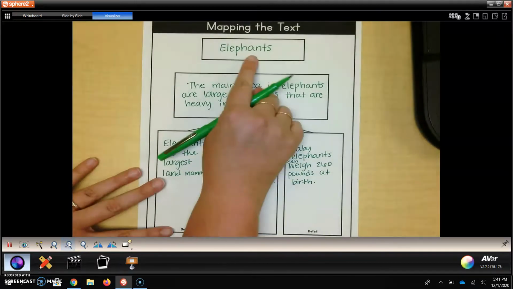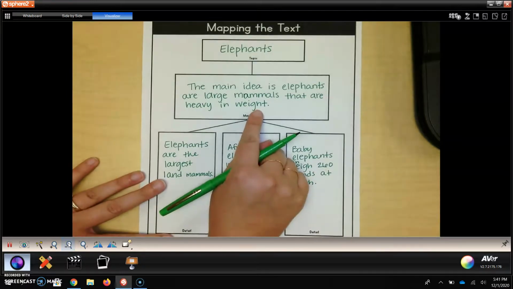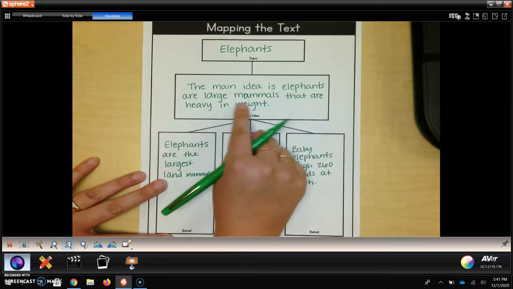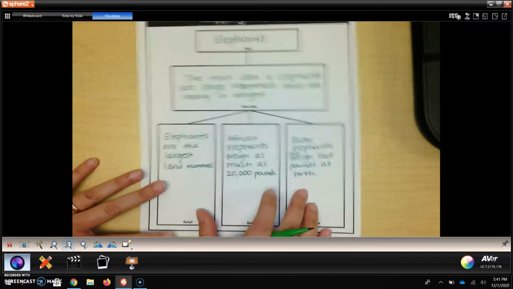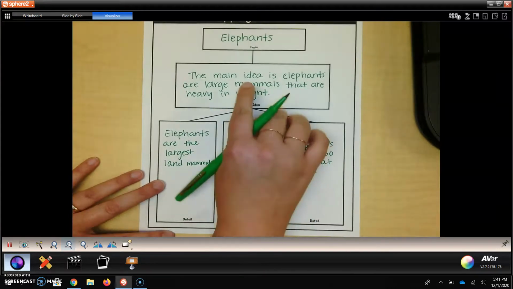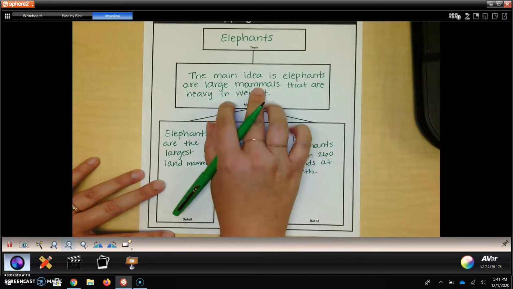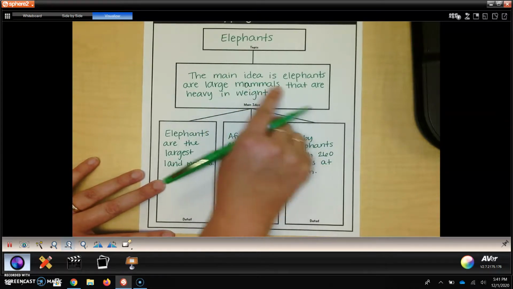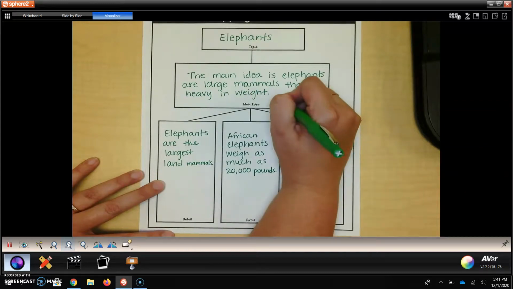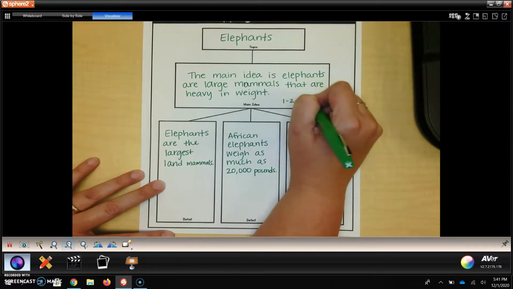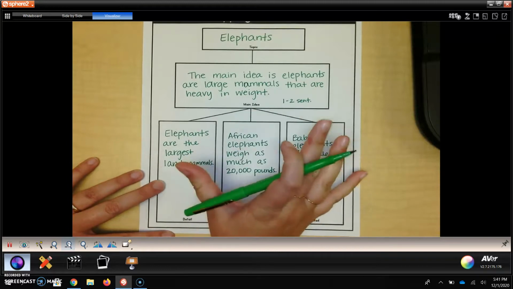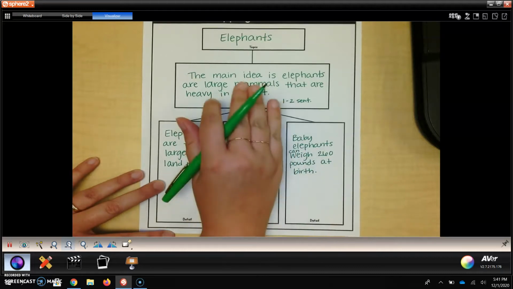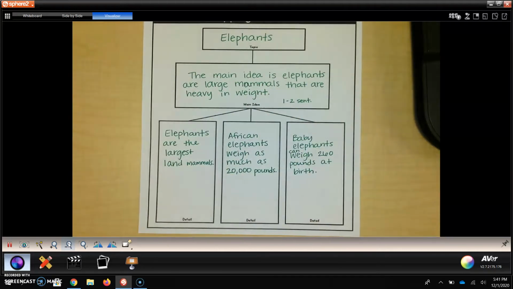So our topic, elephants, that's what our story was about. The main idea: the author was mostly talking about elephants are large mammals that are heavy in weight. And then here are my three supporting details that support this main idea and prove that this is what the author was mostly talking about. And keep in mind too, your main idea should be one to two sentences long. That's it. It's very short. And you shouldn't include all the extra details. That's your supporting details. Your main idea is just overall what the author was mostly talking about.